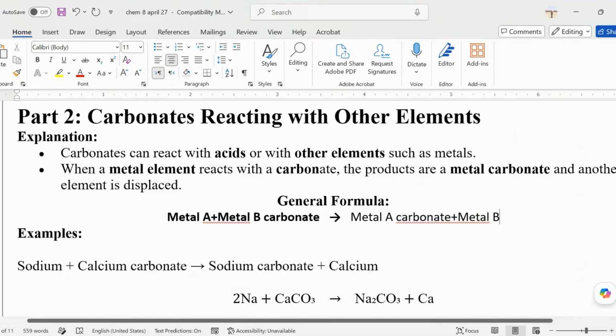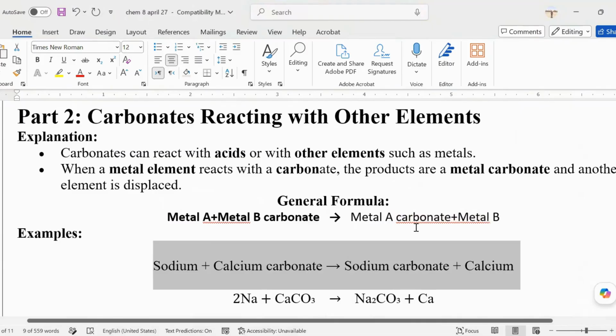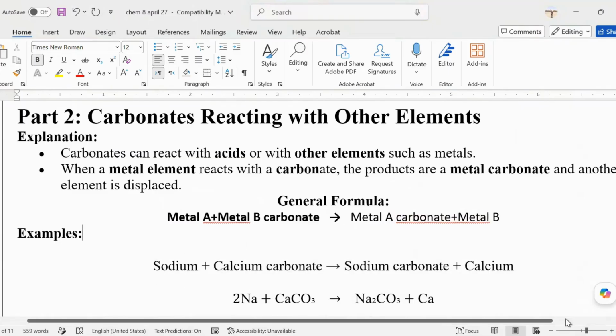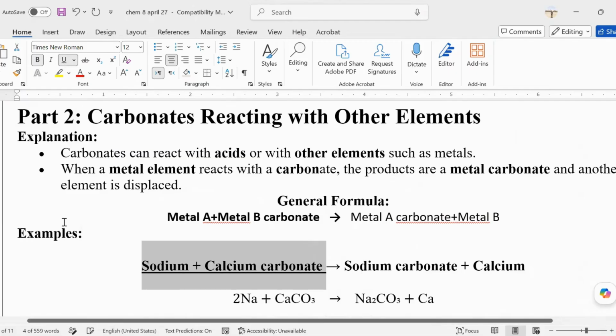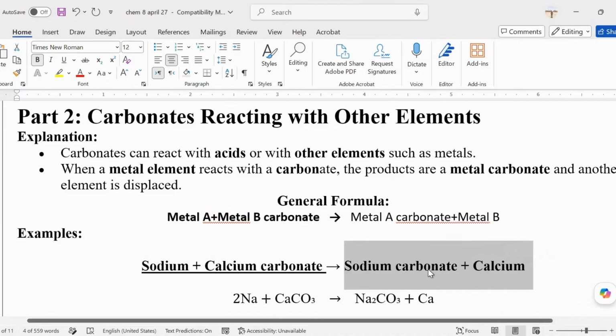Okay, for example, because it might be really confusing for you. Sodium, okay, where are the reactants, Fatima, in this part? Reactants. When you say reactants, these are like before the arrow. So definitely the reactants are the sodium plus the calcium carbonate. Take note, so if it is after the arrow, it means the words here, sodium carbonate plus the calcium,